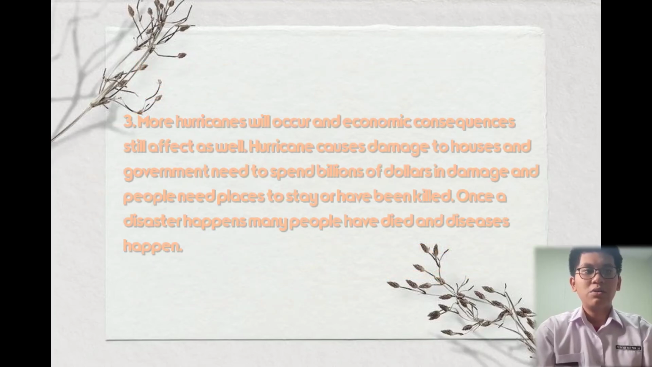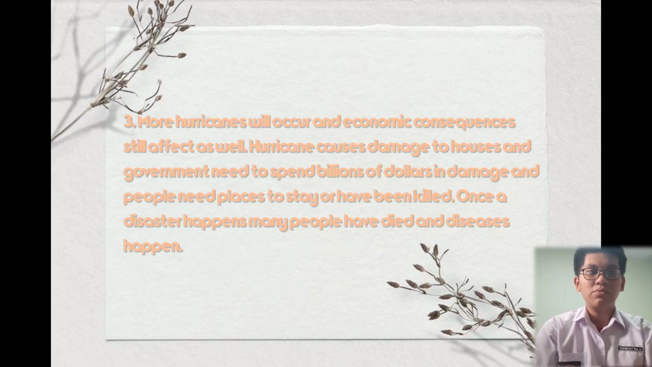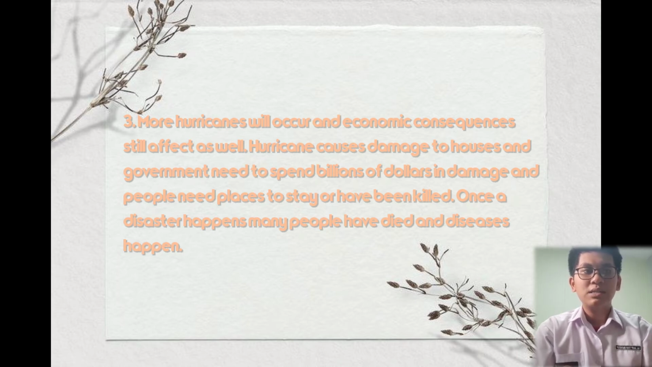Next, more hurricanes will occur and economic consequences will still be felt as well. Hurricanes cause damage to houses and the government needs to spend billions of dollars on damage, and people need places to stay or have been killed. Once a disaster happens, many people die and diseases happen. Diseases are more serious because they can spread to other people very fast, and more people will get the disease, and the disease may become more serious because of the different weather.